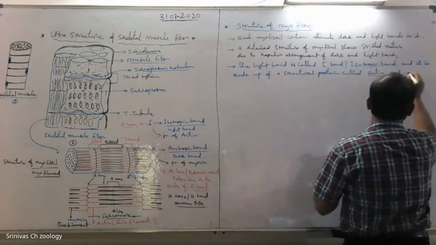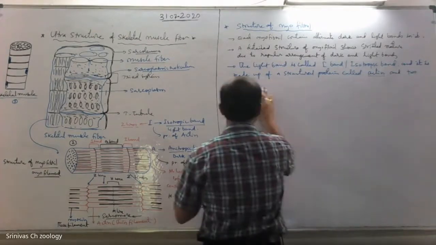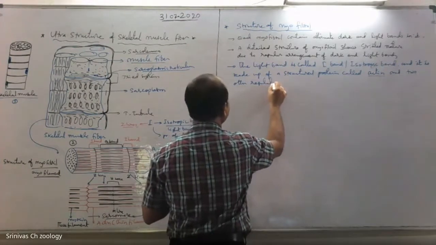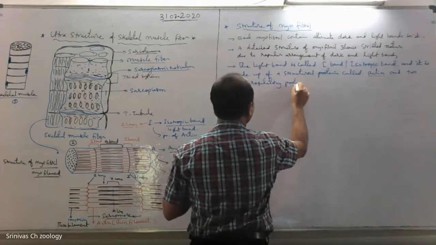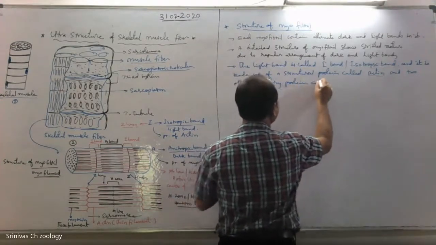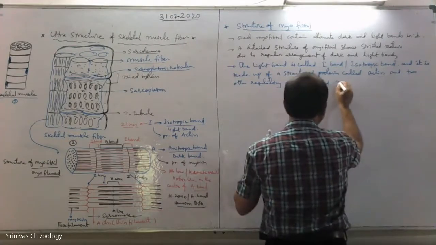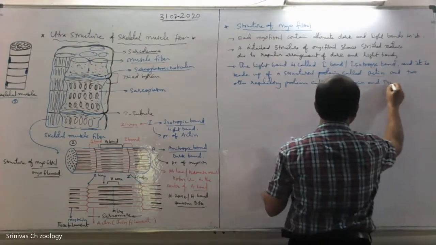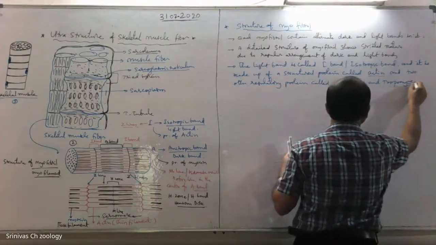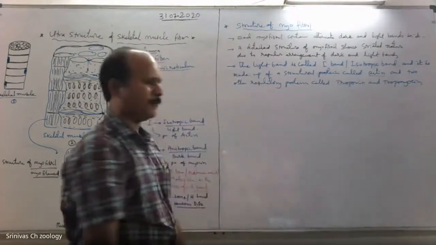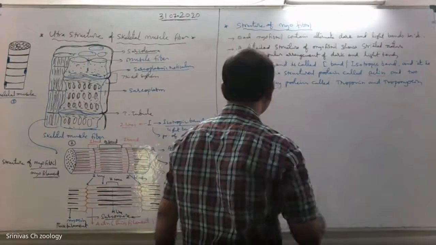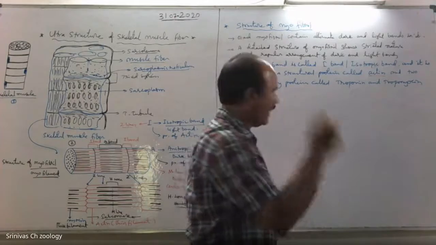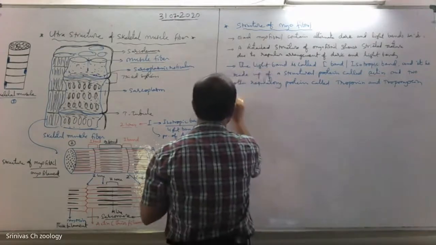And two other regulatory proteins called troponin and tropomyosin. Troponin and tropomyosin. These are regulatory proteins. Why the regulatory proteins? We discussed in structure of contractile proteins. Right. And you see, in the center of the I band,